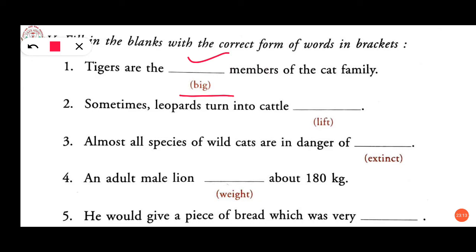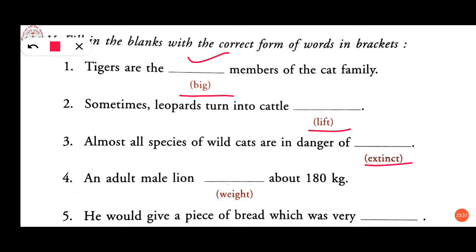First one, tigers are the biggest members of the cat family. That word big will change to biggest. Sometimes leopards turn into cattle lifters. Here lift is given, that will change to lifters. Third one, almost all species of wild cats are in danger of extinction. Extinct will change to extinction.